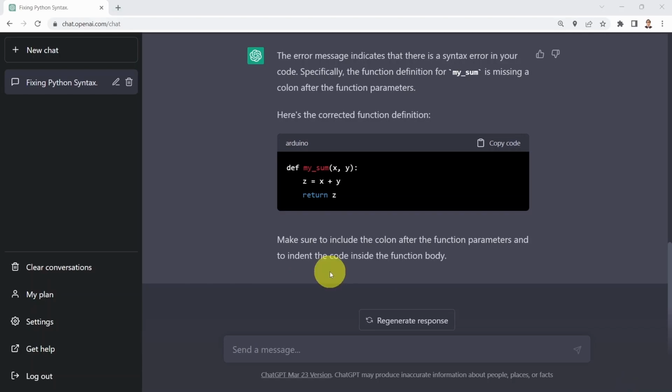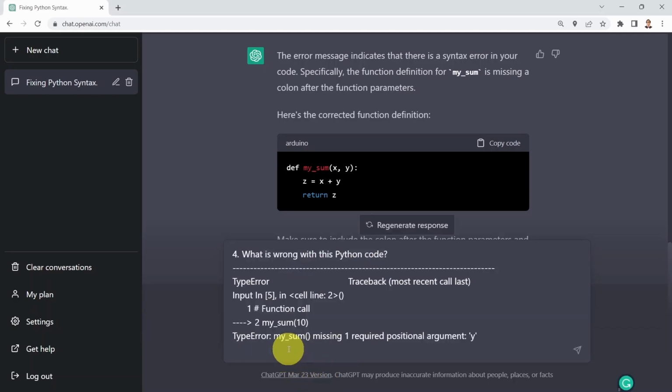All right. So what if you obtained another error that is related to the previous function? Let's assume that you tried to call the function, my sum. But instead of sending two arguments, since this function is expecting x and y, you just called my sum and sent it one argument only, which is just 10. If you do that, you will get this error message.